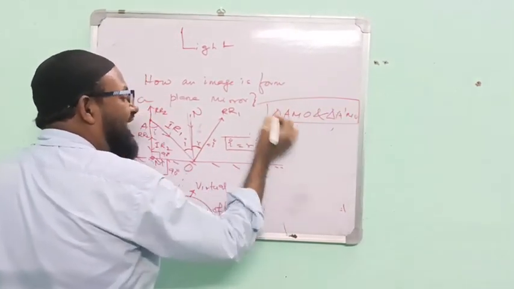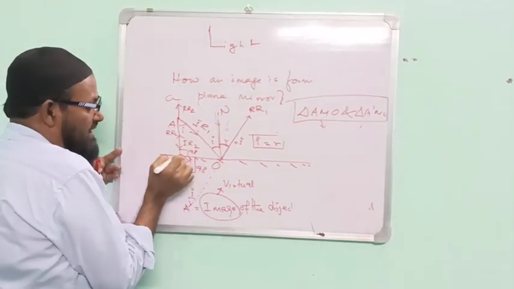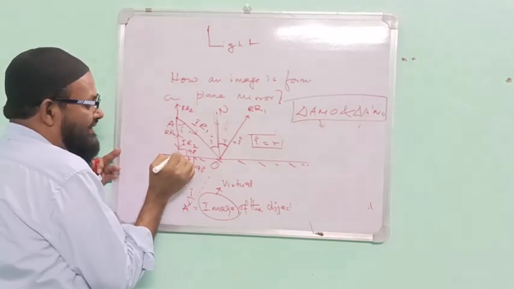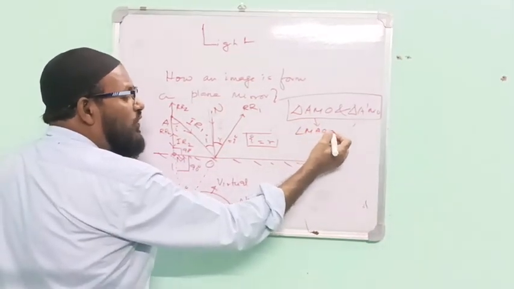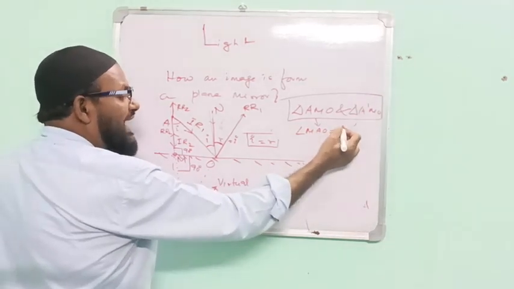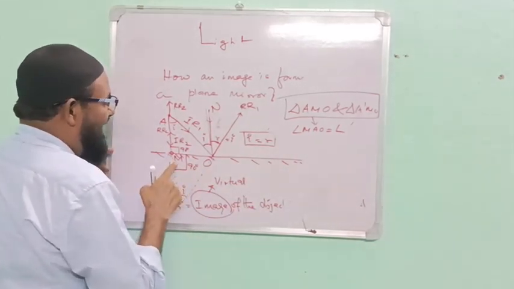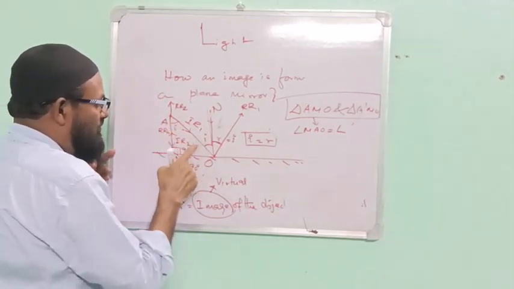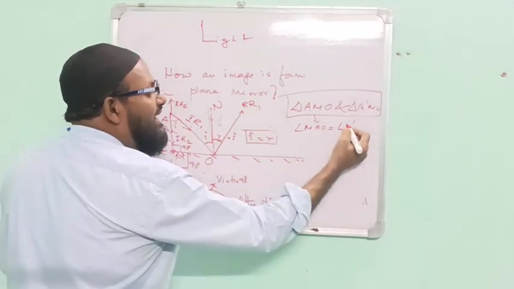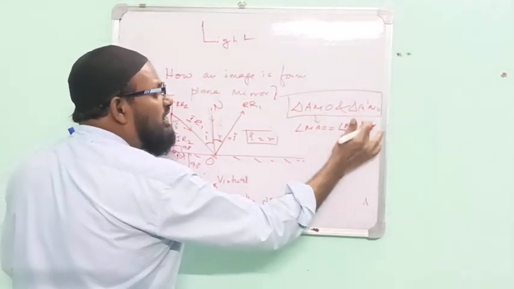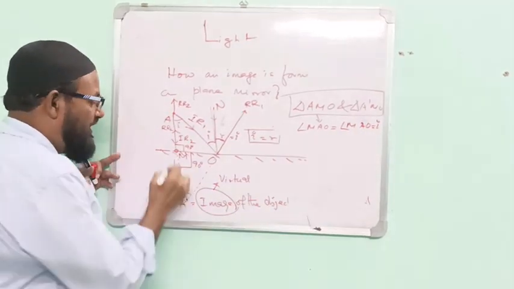In these two triangles, please see here. Angle MAO equals angle, this is I, this is also I. What is this angle? Angle MA dash O equals I. Okay?